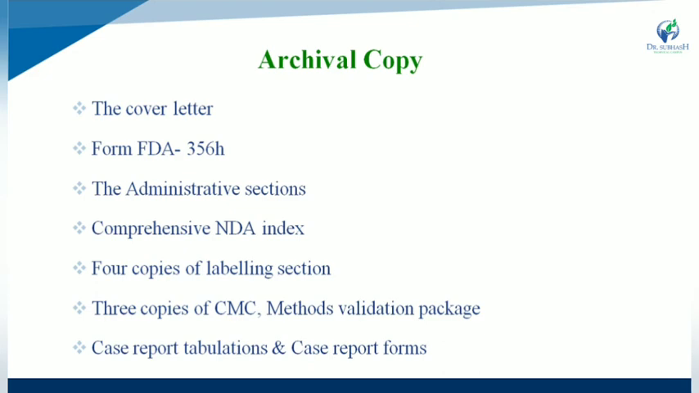So the archival copy is made up of a cover letter and form number 356H that is submitted to FDA. They also contain the administrative section and the NDA index, as well as 4 copies of the labeling section. So 4 copies of labels are included. Next, they also contain 3 copies of CMC as well as the method validation package, and last one is case report tabulation as well as case report forms.